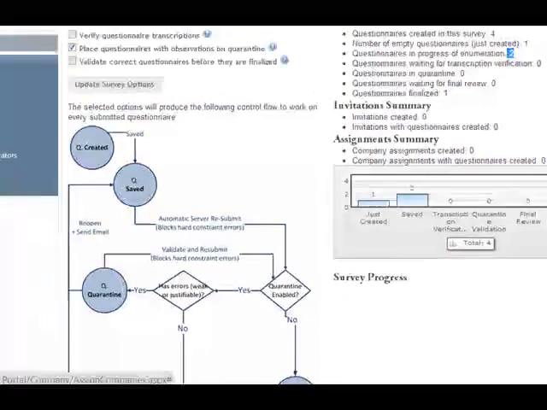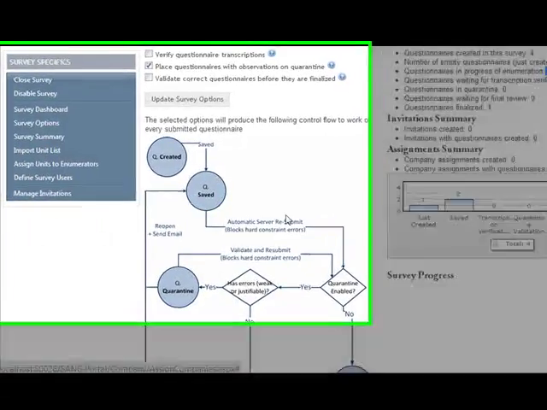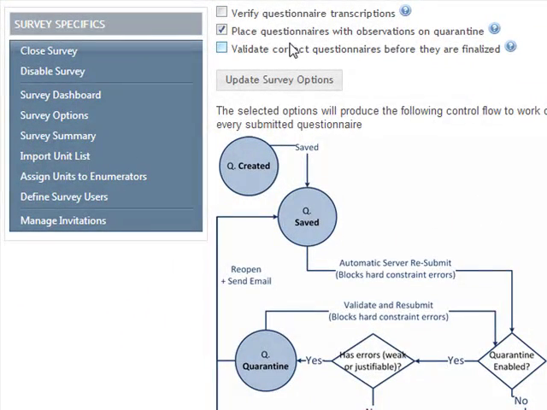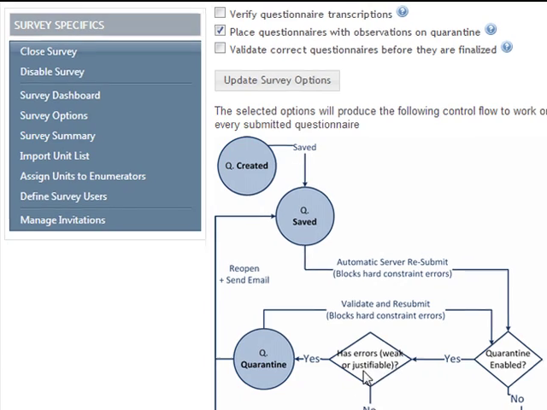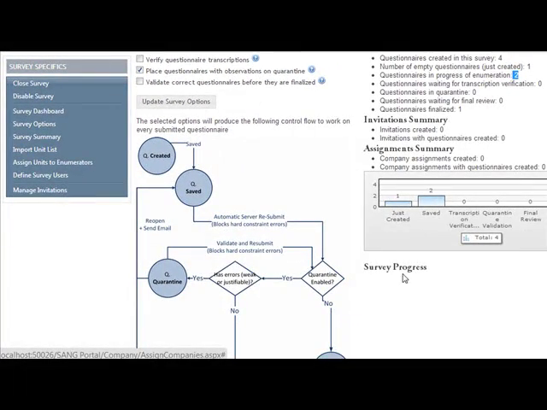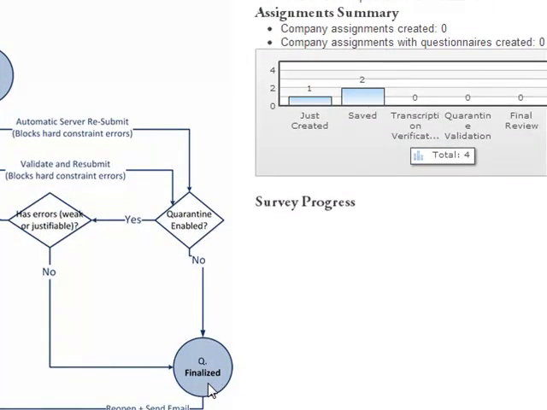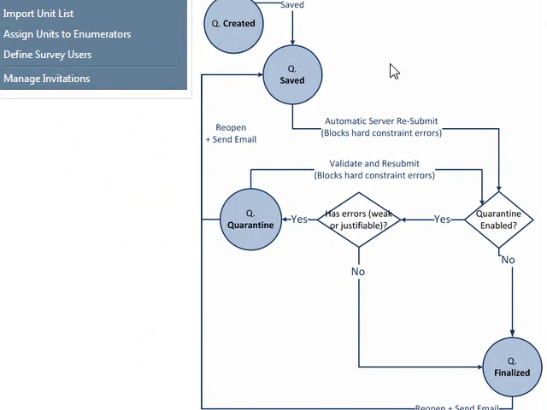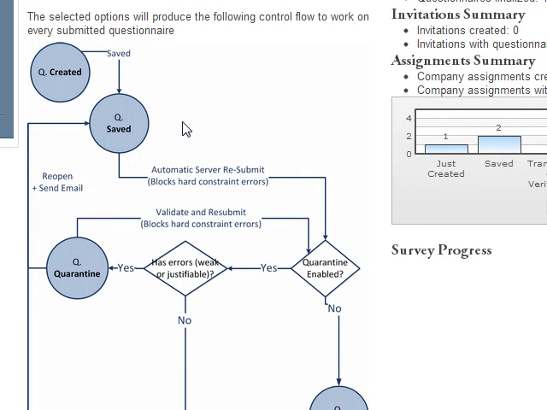You can also see the state machine that is enabled for these options. We have the option to place questionnaires with observations on quarantine. So for any questionnaire that is submitted, if quarantine is enabled and the questionnaire has errors, weak or justifiable, then the questionnaire goes into quarantine. Otherwise, it is finalized. This state machine is at the core of the SANC application. And this state machine changes depending on the options selected.